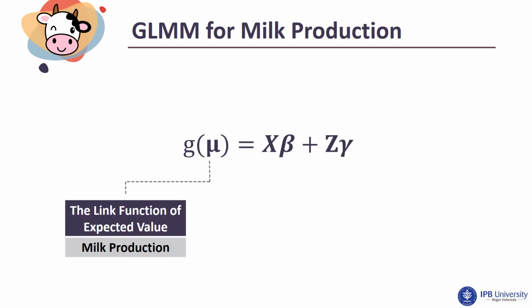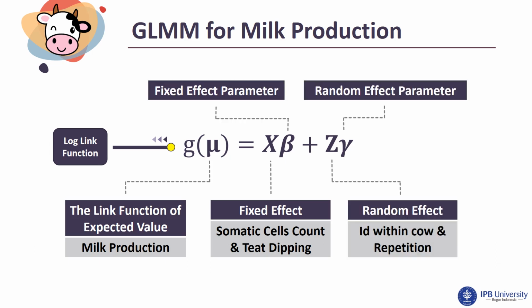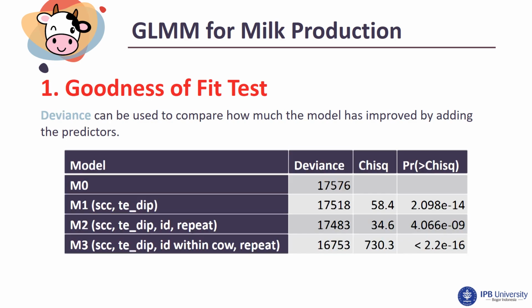The next analysis is a generalized linear mixed model for milk production. It is the same as for somatic cell count before, but the differences are that the link function is of the expected value of milk production, and somatic cell count is added as a fixed effect. Fitting the model, we can see that the deviance has a decreasing pattern too. It indicates that adding predictors has an effect on the model. And we choose the fourth model with somatic cell count and TDPing as fixed effects, and ID within cow and repetition as random effects, because it has the smallest deviance.